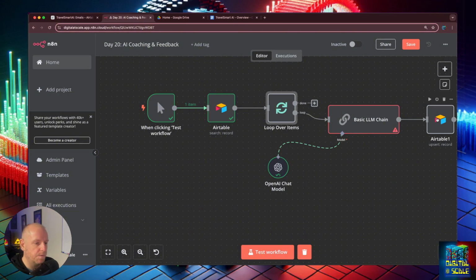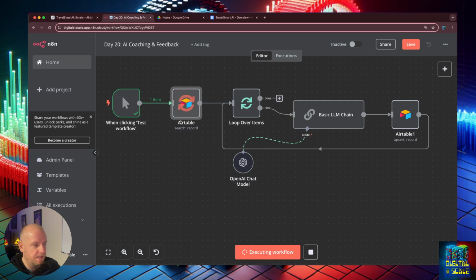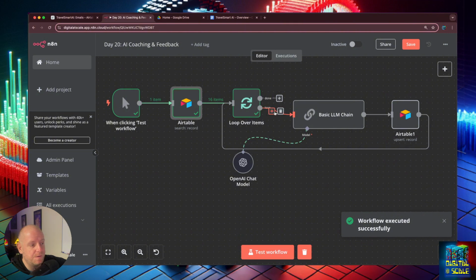And what we're going to do is then take this and drag it over here, so that way it loops, it does the basic LLM chain, and then it will upsert the item. So let's go ahead and replay this. We're going to hit play. See how it says 16 items here? Now we're going to hit play here. Now we're just doing 1 item, not all 16. So that's why it was taking so long.